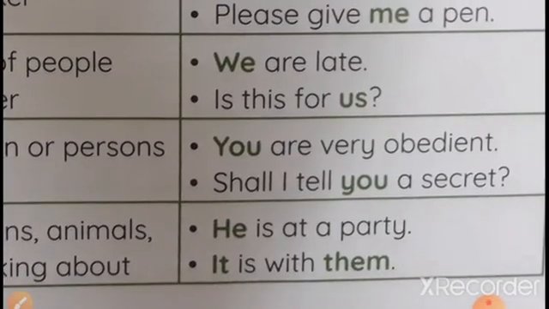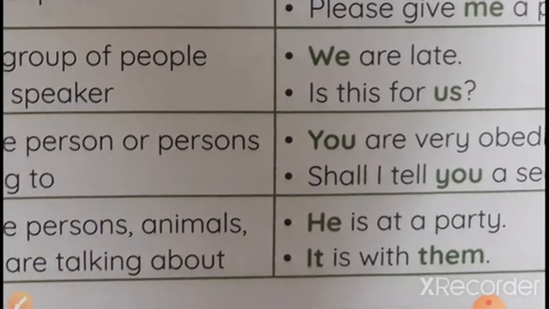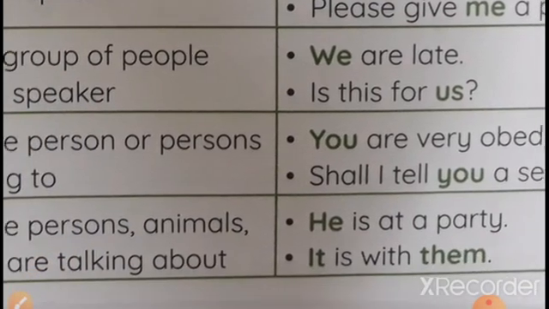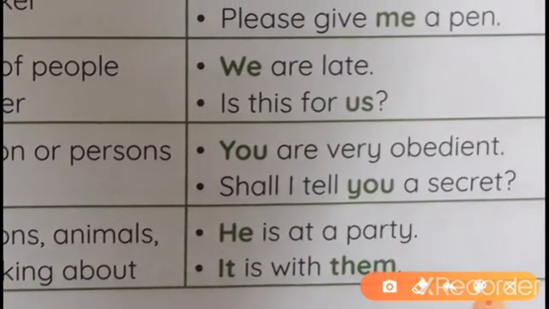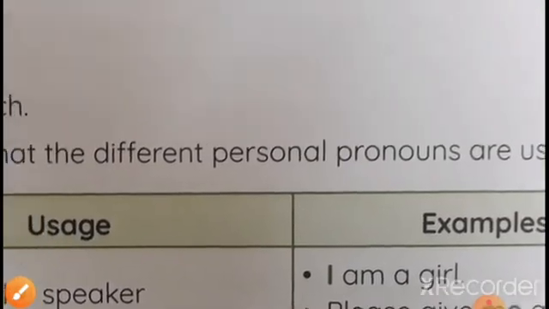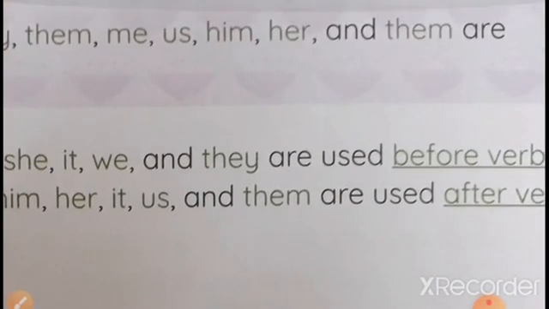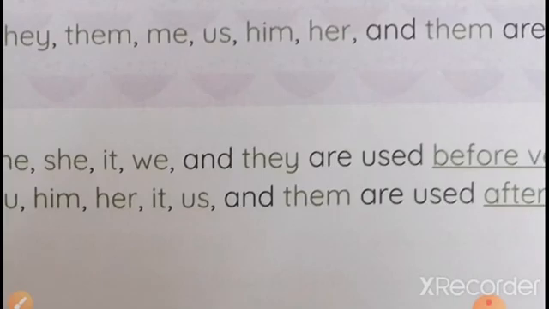So look at here. He is at a party and it is with them. It may be things also, or maybe a person as a family. So animals, persons or things, we can use it and them as object pronouns. Clear? Now let us start the exercise. Exercise number 1.